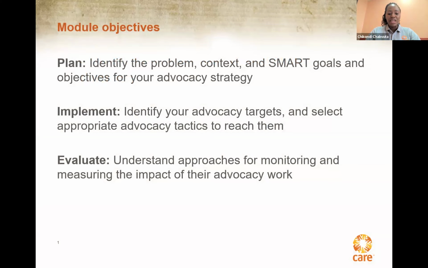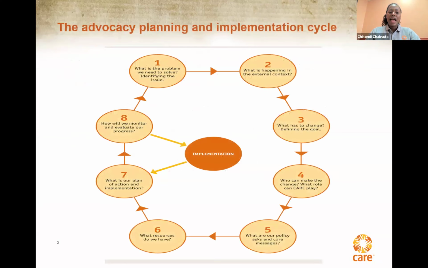CARE's Advocacy Handbook is based on an 8-step advocacy planning process. And the module objectives that we have will take us through this plan cycle, the implementing cycle, and also the evaluation cycle. So the handbook that you've probably gone through, and will be going through throughout this journey, has this 8-step planning cycle. We really don't have time to go into the details of every step, but I want to start by sharing with you some of the key tools that can help you.